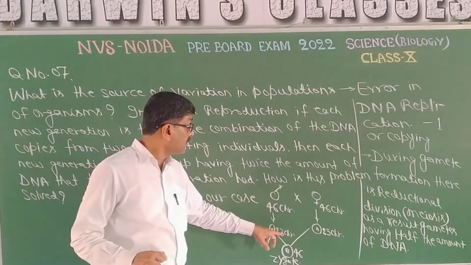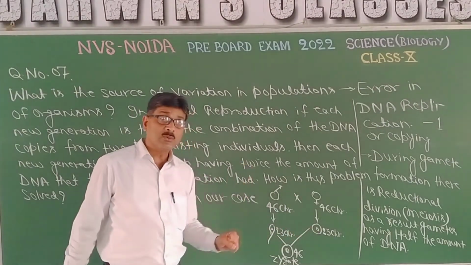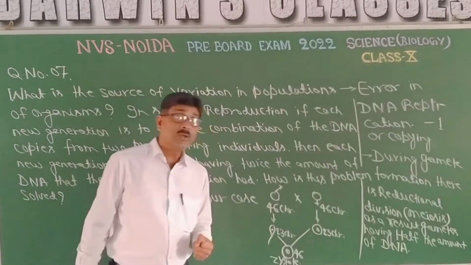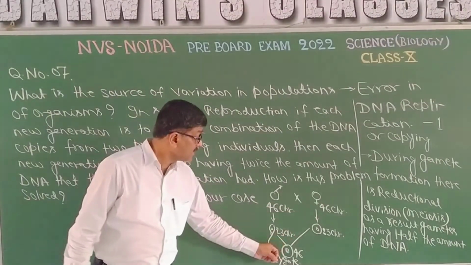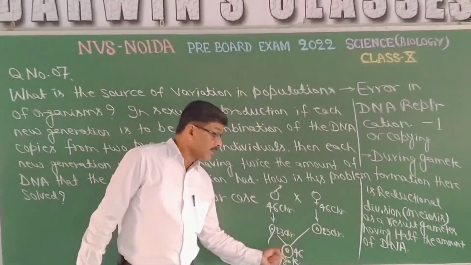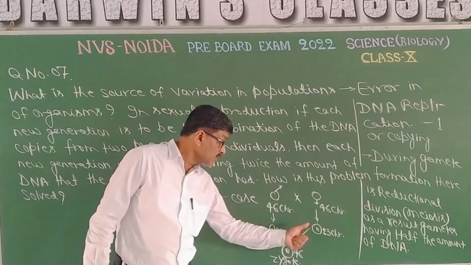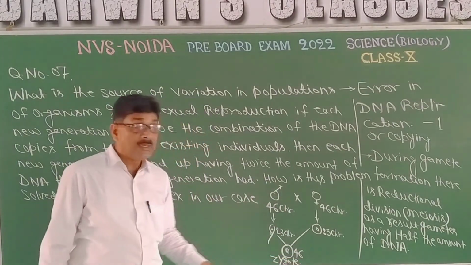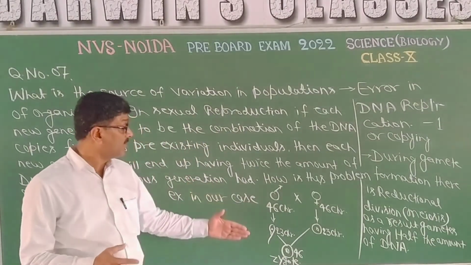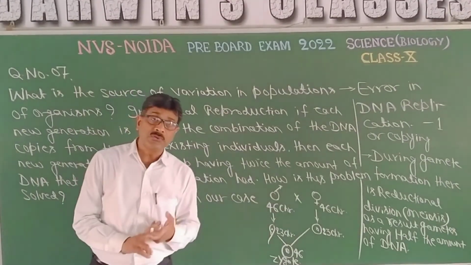That means 23 chromosome here, 23 chromosome here. That means sperm having 23 chromosome and ovum having 23 chromosome. And after fertilization, after union, they will lead to the formation of zygote. And zygote having 23 plus 23, 46. That means the number of chromosome remains constant due to reductional division in case of formation of gamete.